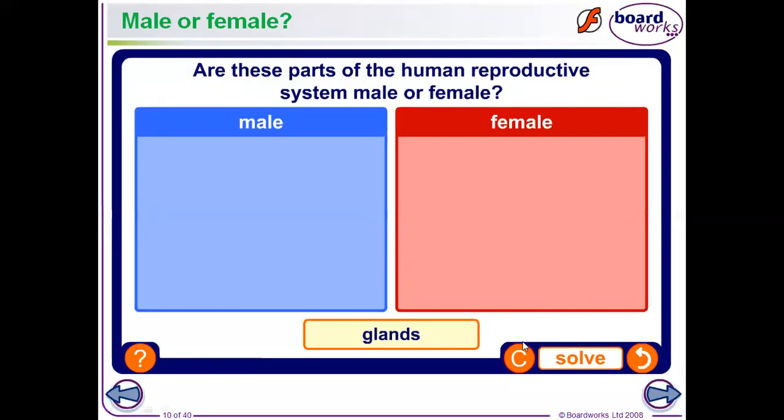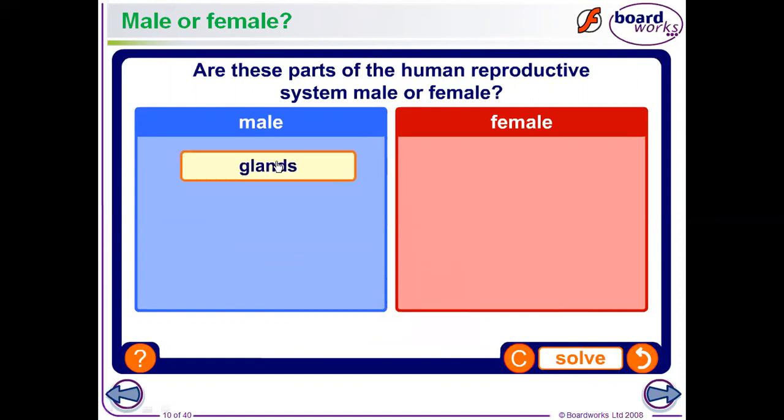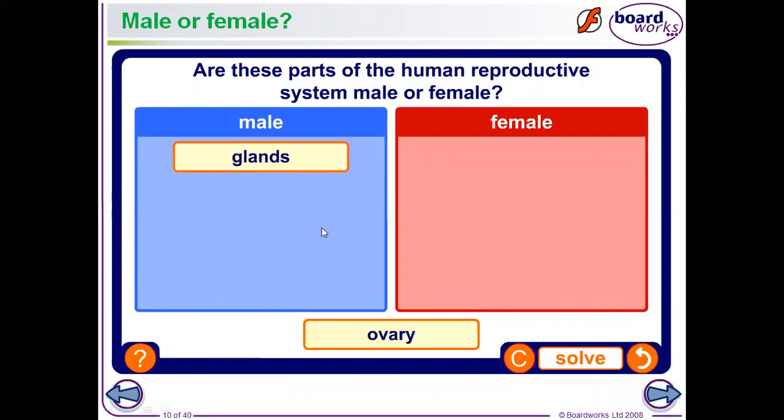Now, let me discuss the difference between male and female reproductive systems. The glands, like the seminal vesicle gland and prostate gland, are present in the male reproductive system.